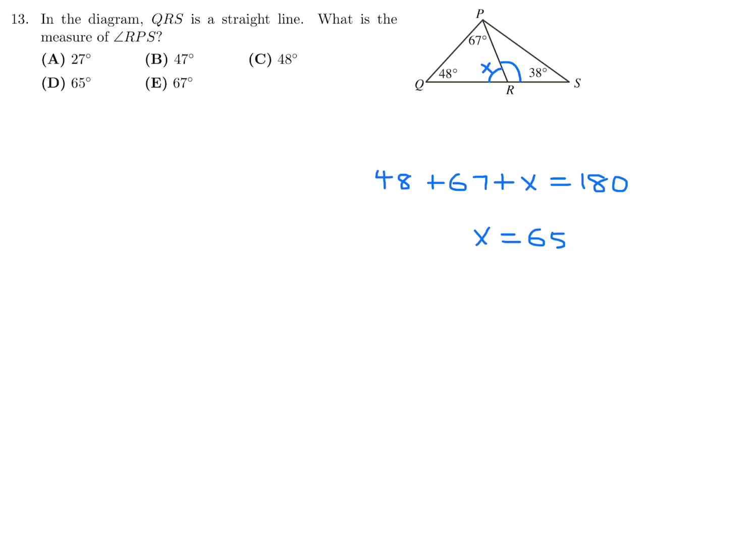And now this angle, of course, will be 180 minus 65, which is 115. And then if I call this angle Y, which is the angle we have to figure out, that plus 115 plus 38 will be 180. And therefore, solving for Y, you will get 27. So 13, the answer is A.